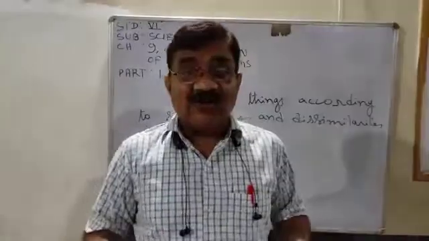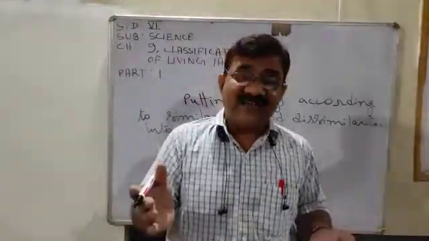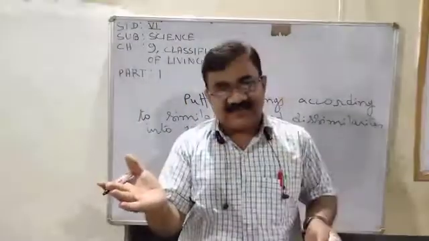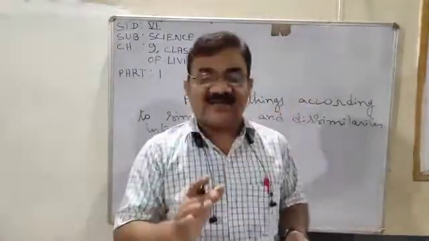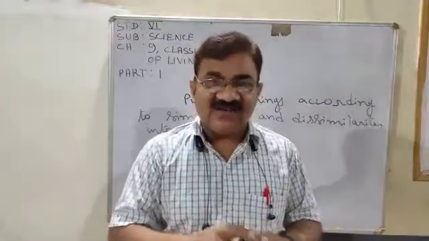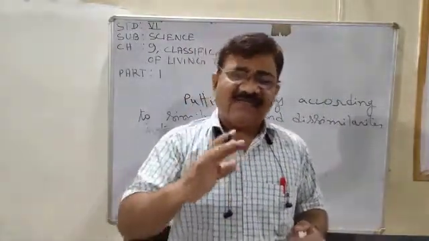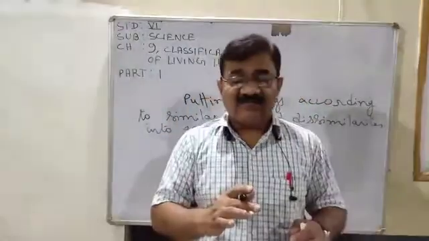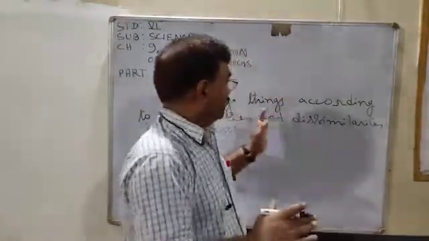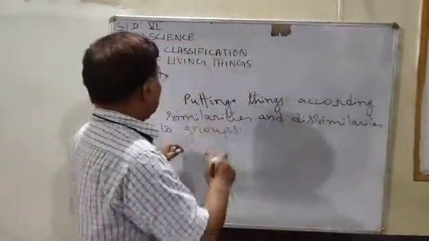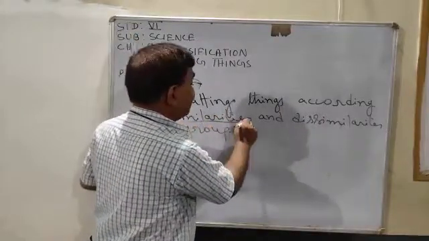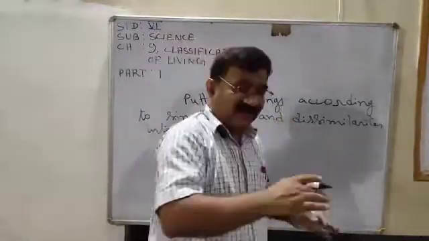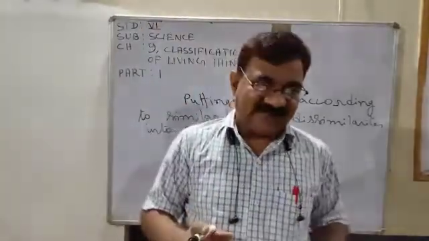And if we do not classify, we can't study living things. So the first classification was between living and non-living things. In the previous chapter we discussed certain characteristics which differentiate a living from a non-living thing. Now all the living things we can't study together. We have to make groups, and those groups must be made on the basis of similarities. Similarities means the same characters and dissimilarities means opposite or different characters.